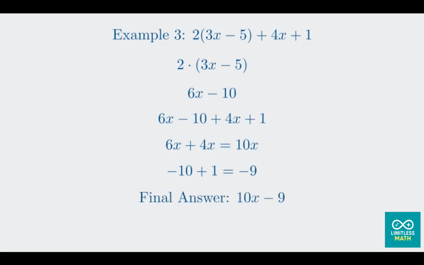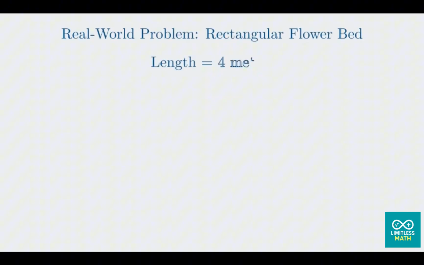By first applying the distributive property, we were able to combine the like terms and simplify the expression. That's a powerful technique for exam prep. For our final example, let's look at a real-world application. Imagine a rectangular flower bed. The length is 4 meters, and the width is represented by the expression x plus 1 meters. We want to find the perimeter of this flower bed.